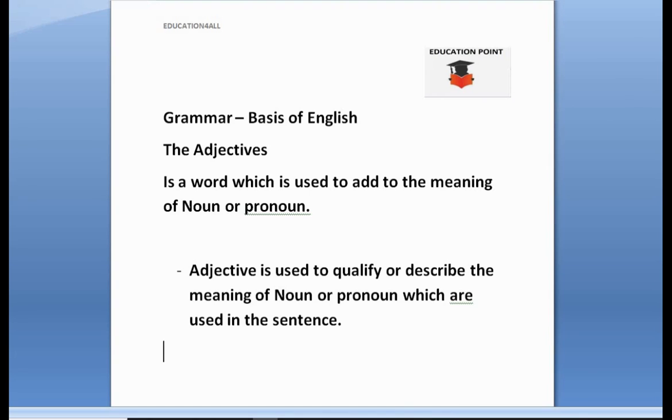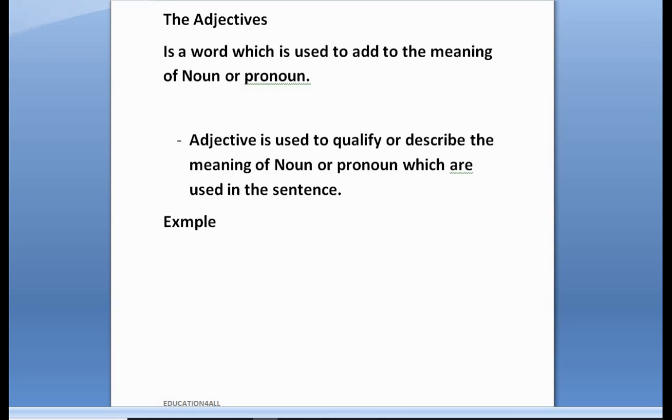Let's take an example. Like if we have a sentence like a beautiful flower. Here the word beautiful is describing the beauty of the flower. So that word will be called an adjective.